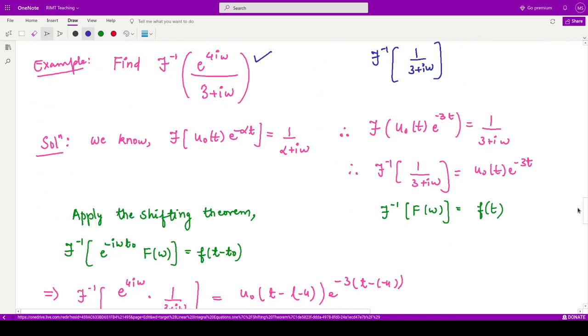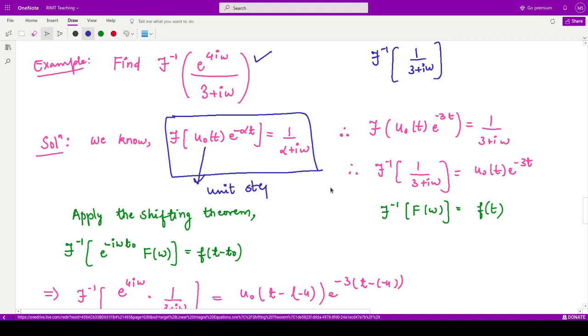So what can we do over here? Firstly we'll calculate the Fourier inverse of 1 by 3 plus iota omega. We know this formula, that the Fourier transform of u naught t e to the power minus alpha t is equal to 1 by alpha plus iota omega, where u naught t is the unit step function. What is the unit step function? This is the function which is 0 when t is less than 0, and 1 when t is greater than or equal to 0, right? So this is the unit step function.